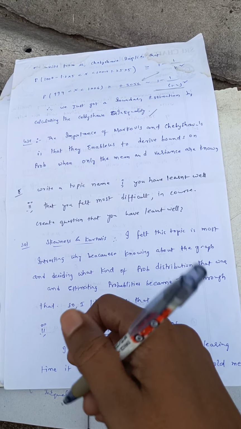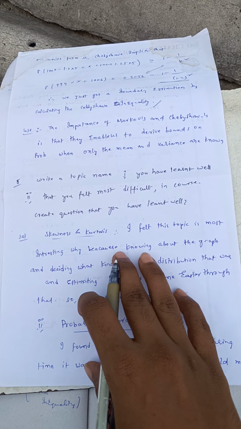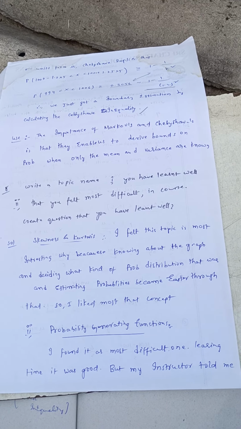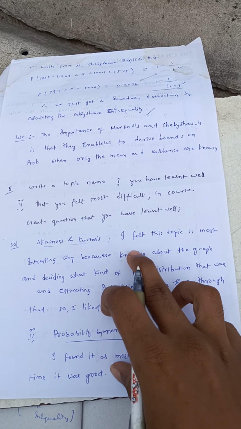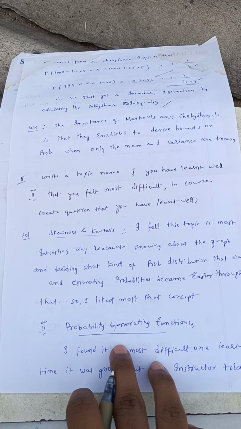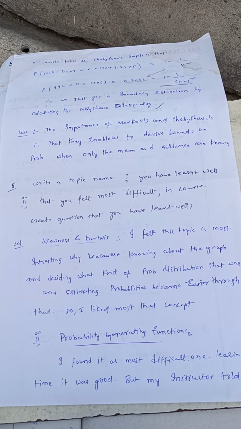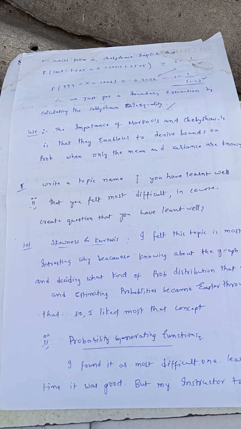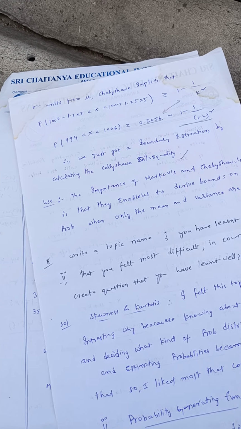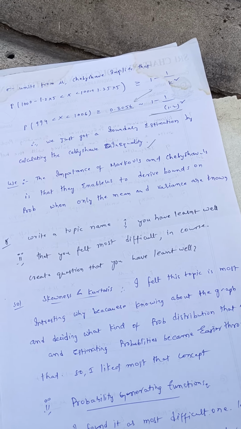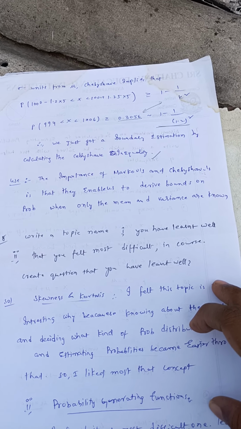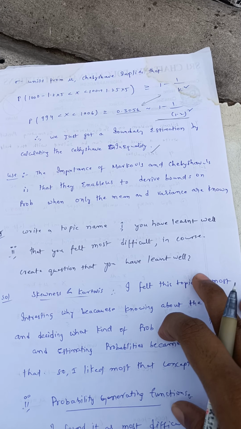Probably in mid 2, I like the skewness and kurtosis topic. It's very good for estimating the probability distribution graphically for the outcome of a random variable. I felt this topic was most interesting. And coming to the most difficult part, the moment generating functions and probability generating functions, I felt they were most difficult, sir, because I didn't practice them. That's totally my mistake. He also said to prepare a kind of table, and if I had made that, it could have been very easy for me, but I realized my mistakes.